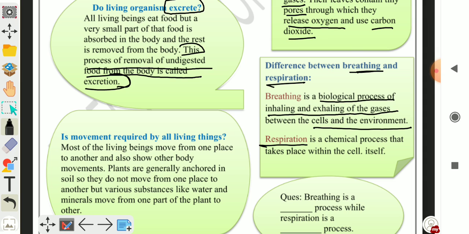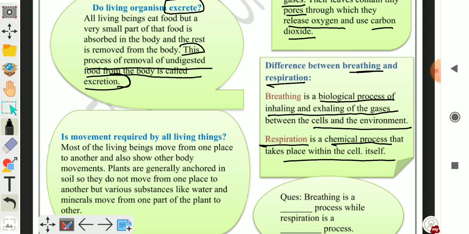What do you mean by respiration? Respiration is a chemical process that takes place within the cell and releases energy. Now we will discuss movement.